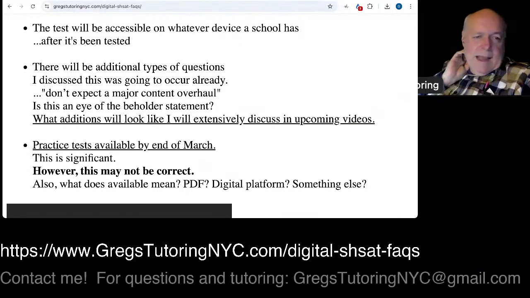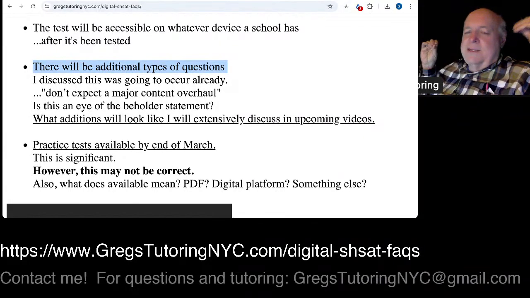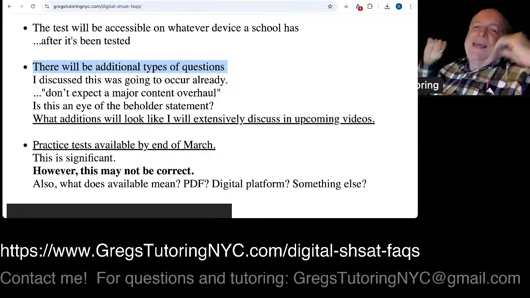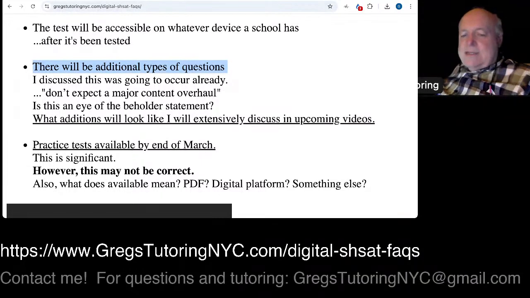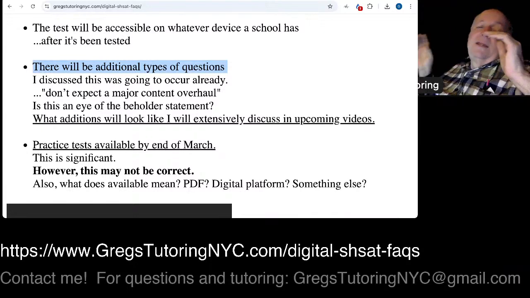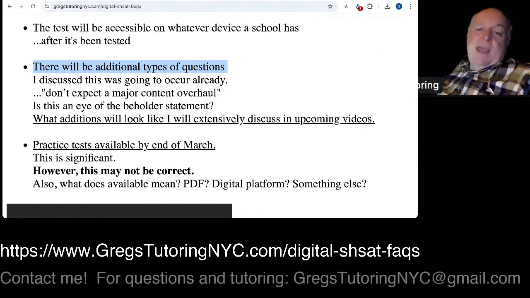Now, some of them, this doesn't mean, again, new content, but because the exam is now digitized, they might tap into some content they never did before. One of the things about the SHSAT, which I'm always big on, is that the SHSAT always allowed what I called wildcards. They're kind of just random things every other year or something that they introduce. A good example is a couple years ago, not only did they introduce poems, but some years they gave multiple poems. They have bumped up the game with box plots. They bumped up the game on square root related questions and stuff like that.